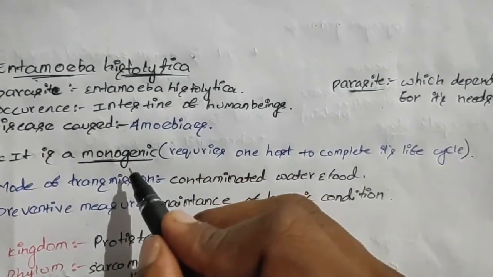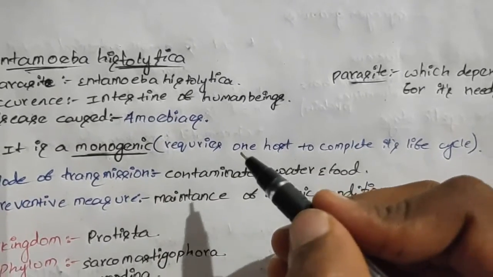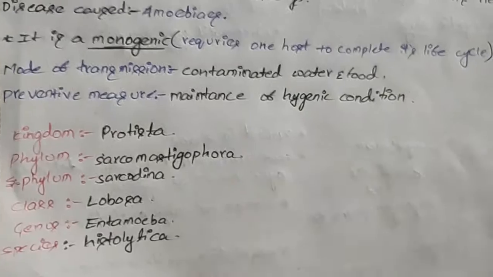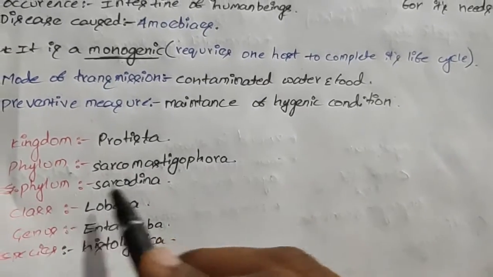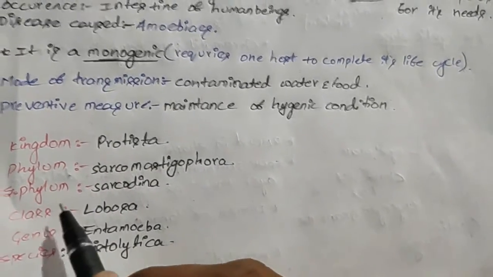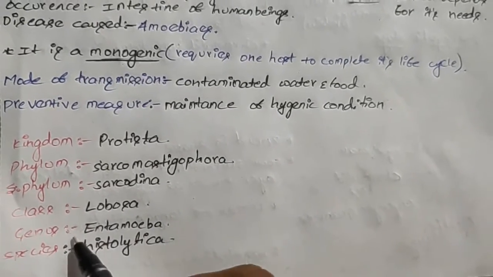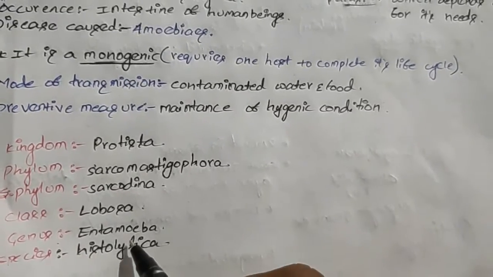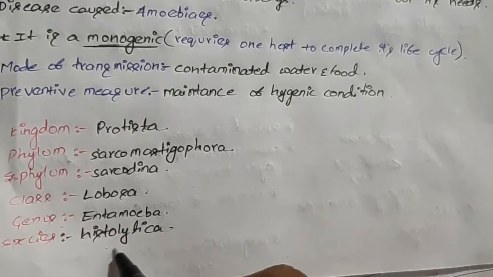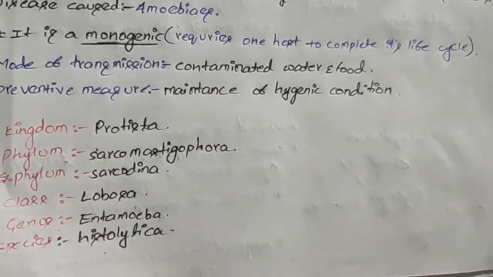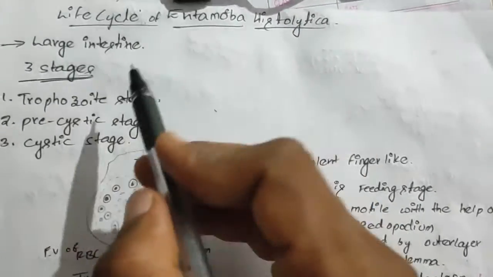And this Entamoeba histolytica is monogenic. Monogenic means the species requires a single host to complete its life cycle. This Entamoeba histolytica belongs to the kingdom Protista, phylum Sarcomastigophora, subphylum Sarcodina, class Lobosa and genus Entamoeba. In genus Entamoeba, many Entamoeba species are present. Among all Entamoeba species, only histolytica is harmful to human beings. This Entamoeba life cycle takes place in the large intestine of human beings.